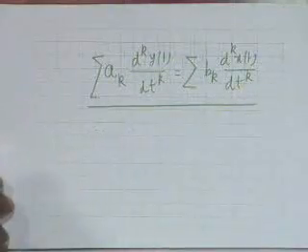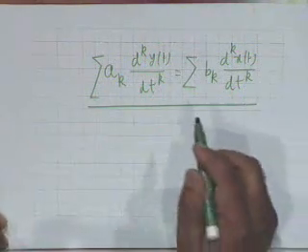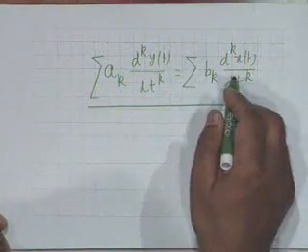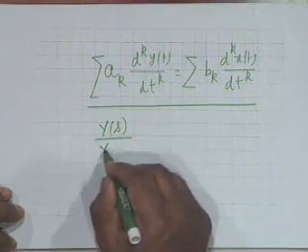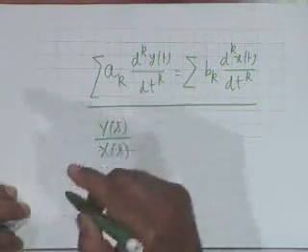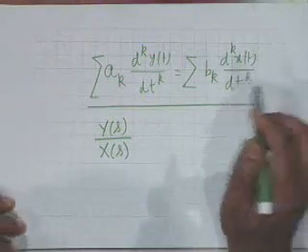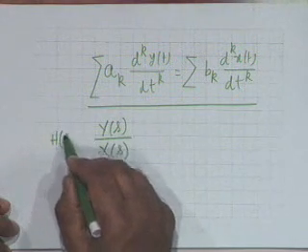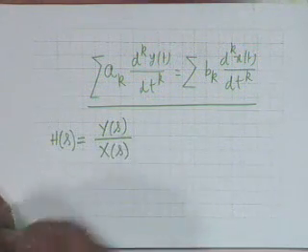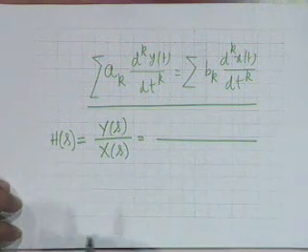But first, let me say, if the system is described by a differential equation like this, then since Laplace transform is a linear operation, we can Laplace transform each of these terms and we can find out capital Y of S divided by capital X of S if both are Laplace transformable. If not, then this description fails. We can find out the ratio of these two, and you know this ratio is the system function or the transfer function H of S, and we can find this out by inspection.